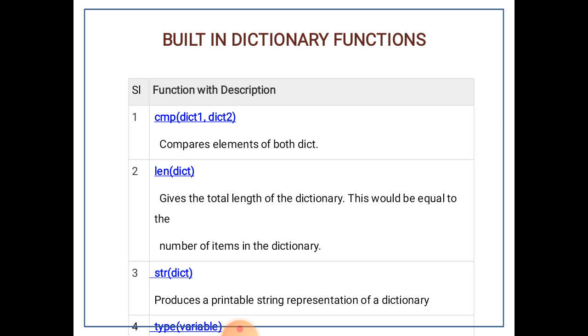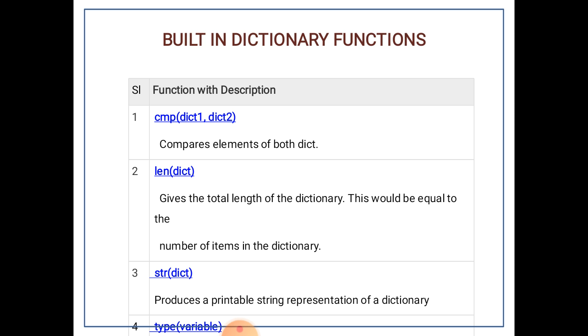So try to give true values, correct values while preparing the dictionary elements. Now coming to the study of the built-in dictionary functions. So here we are comparing two dictionaries, dictionary 1 and dictionary 2, the elements, the key value pairs in the dictionary. The second one, the length of the dictionary, the total number of key value pairs will be given out.